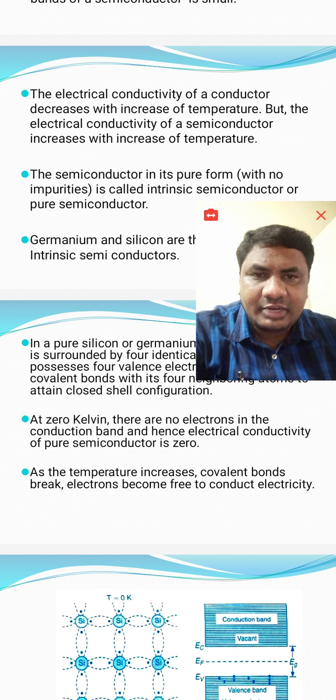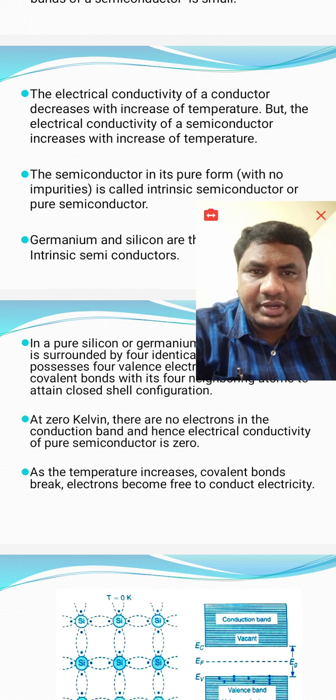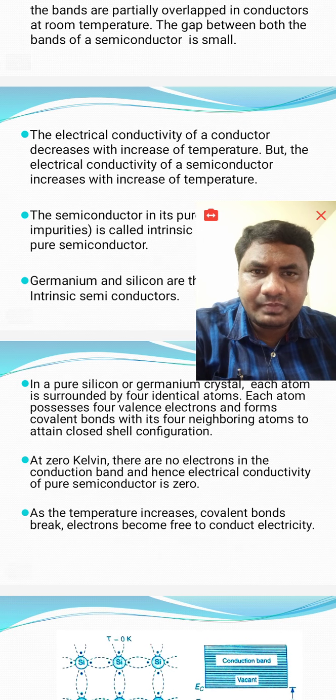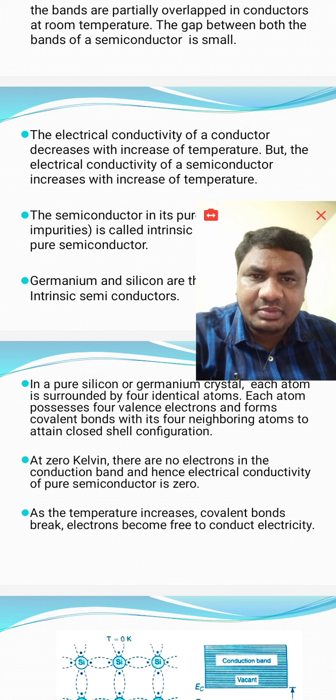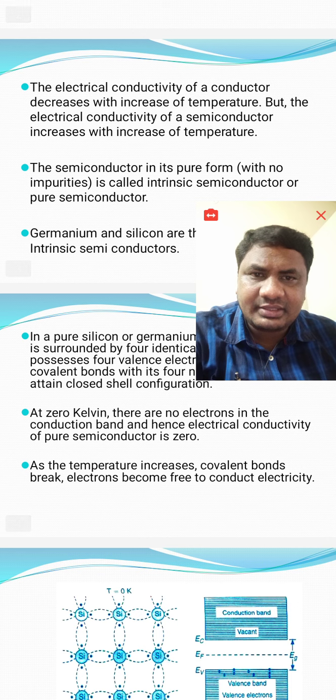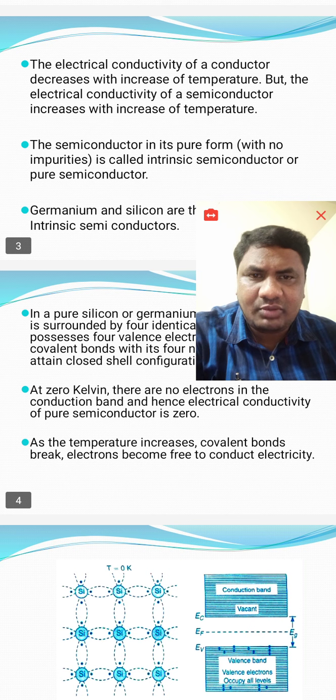It means when temperature increases in conductors, their resistivity also increases, whereas in case of semiconductors, when temperature increases, their resistivity decreases. That's why you can say semiconductors have a negative temperature coefficient and conductors have a positive temperature coefficient.